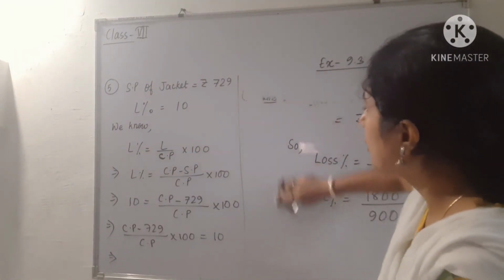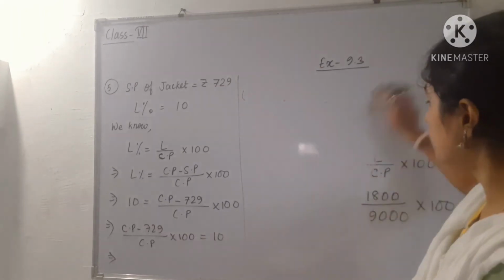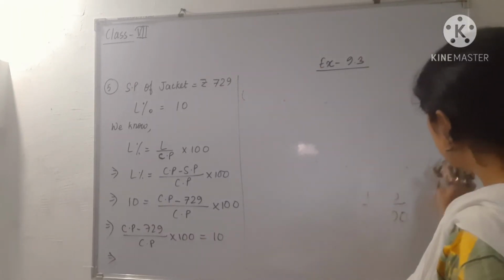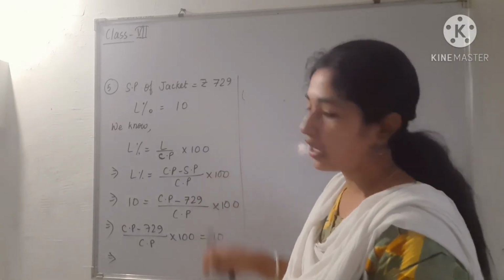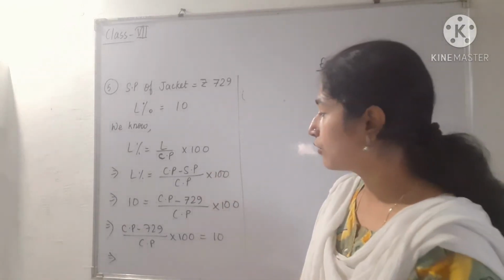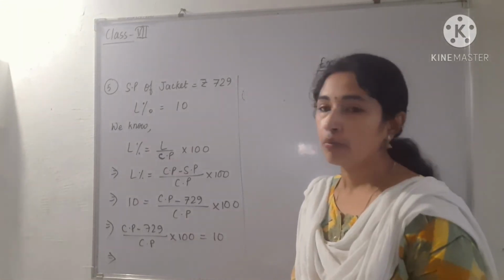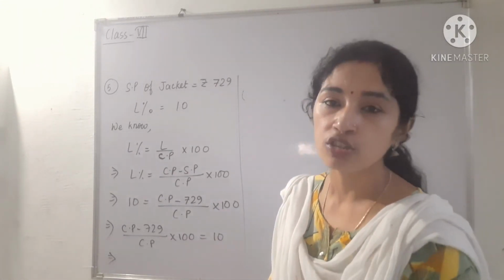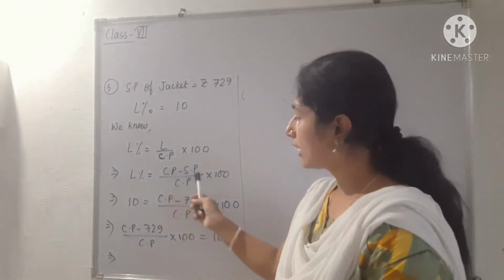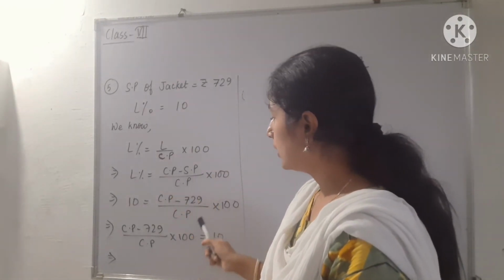Okay, so we know that loss percent is equal to loss by CP into 100. So we will apply this formula, and in place of loss we will write CP minus SP, because in the question it is written that we have to find the cost price.